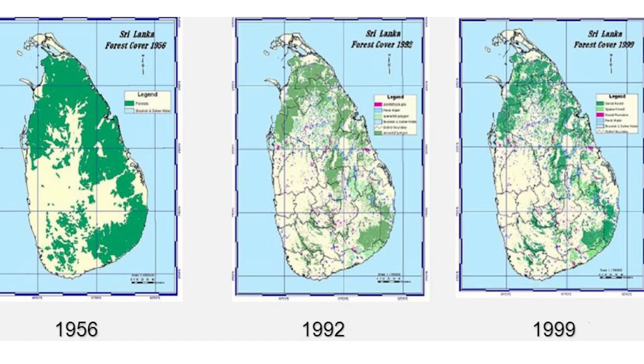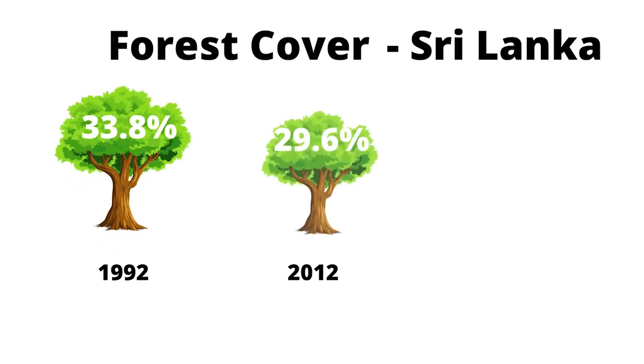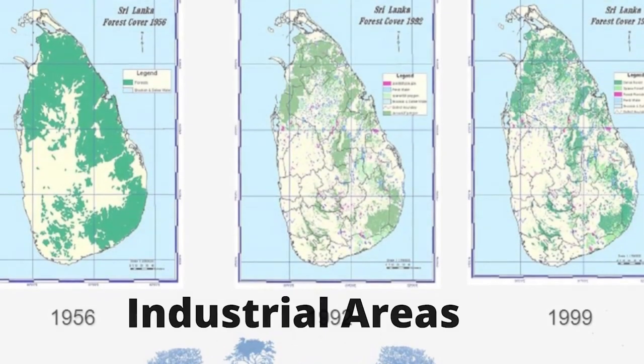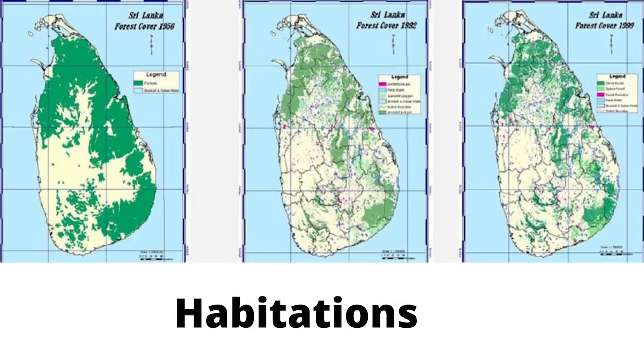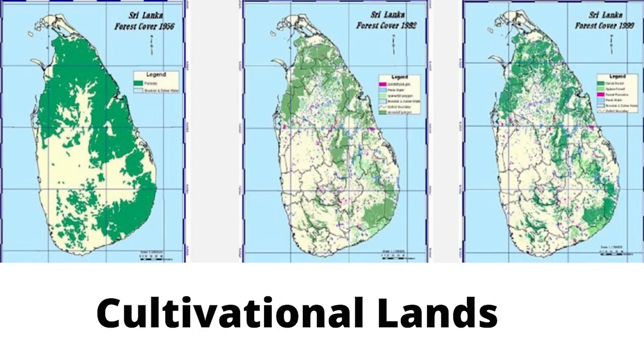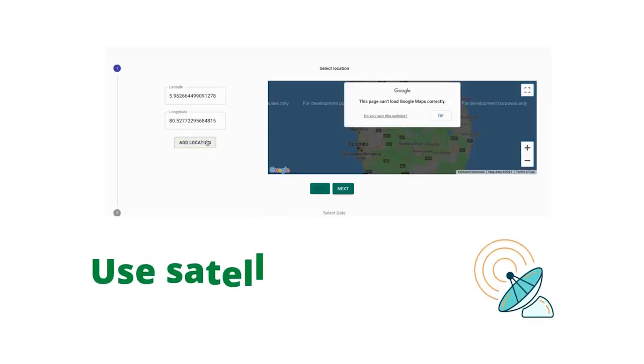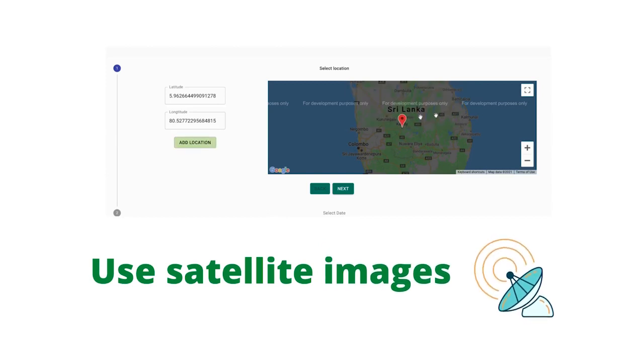With the development of technology, people try to extend their living lands. Since there is a competition to acquire lands, people tend to clear forest. They use these forests as industrial areas, habitations, cultivation lands, etc. Due to this, deforestation is growing in an exponential manner than in the past. Therefore, deforestation is going to be a huge threat to the environment.